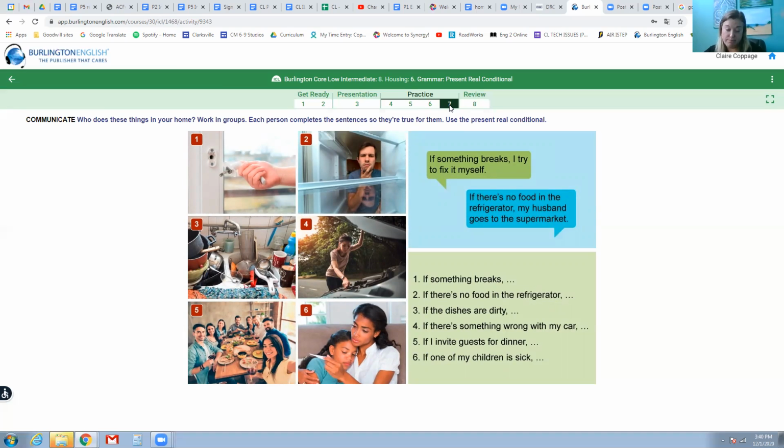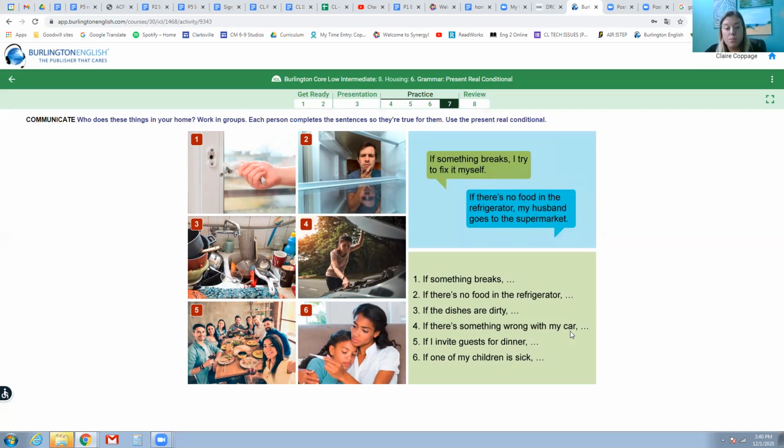Sometimes things break. And who does these things in your home? Do you fix things when they break? Does someone in your family fix them? Let's practice completing these sentences for what's true in our own lives. For example, if something breaks, I try to fix it myself. If there's no food in the refrigerator, my husband goes to the supermarket. If the dishes are dirty, I clean them.